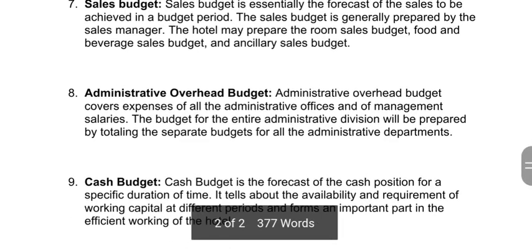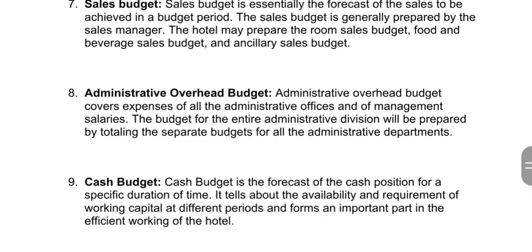Then we have the administrative budget. Administrative overhead budget covers expenses of all the administrative offices and of management salaries. The budget for the entire administrative division will be prepared by totaling the separate budgets for all the administrative departments.